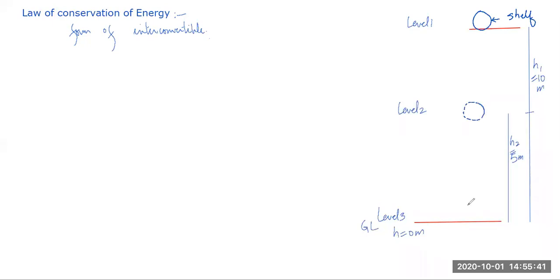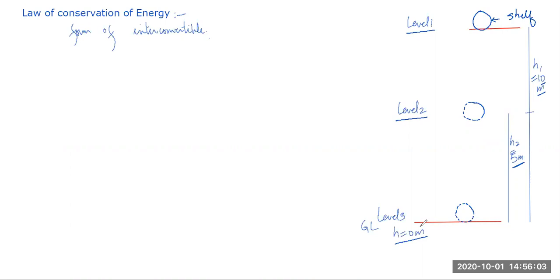And after some time I see that it almost touches the ground level. Let's say the shelf is level 1, this is level 2, halfway. This total height is 10 meters, right? So the halfway height is 5 meters. And here I assume that the height is 0 meter.